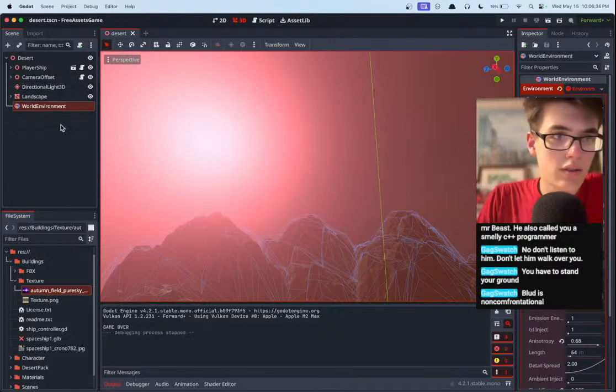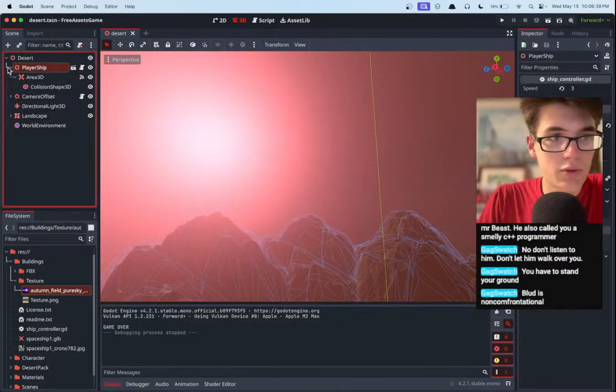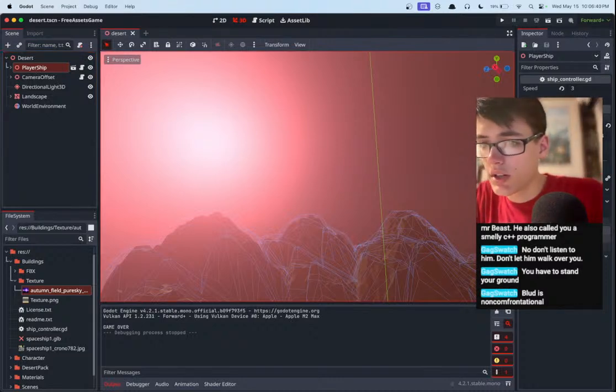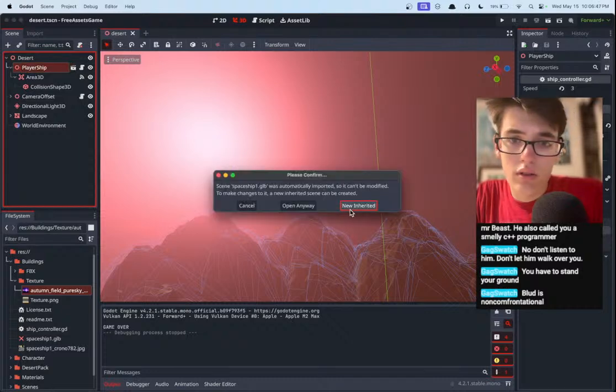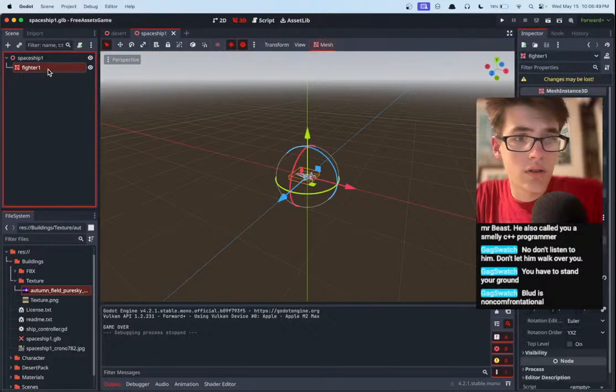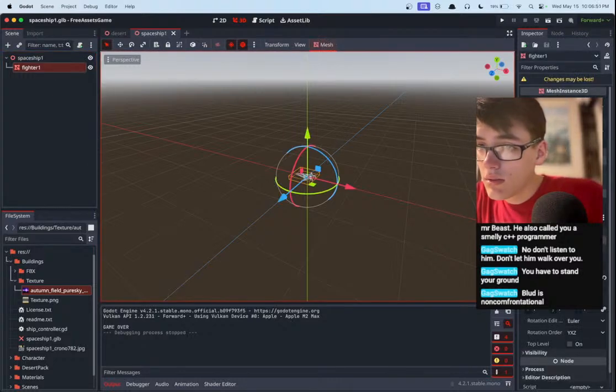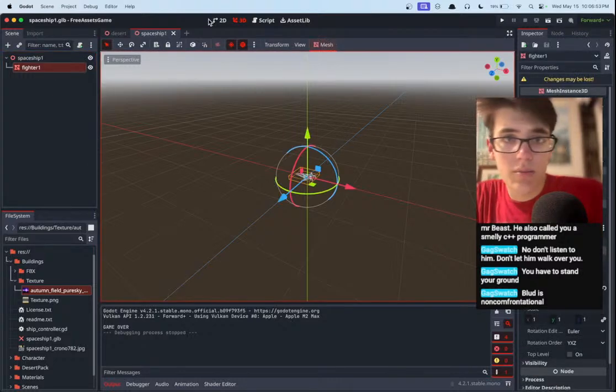Also, our ship material could definitely use some more metallics. It looks very flat and boring. Player ship. Oh yeah, but then we would have to do shenanigans.